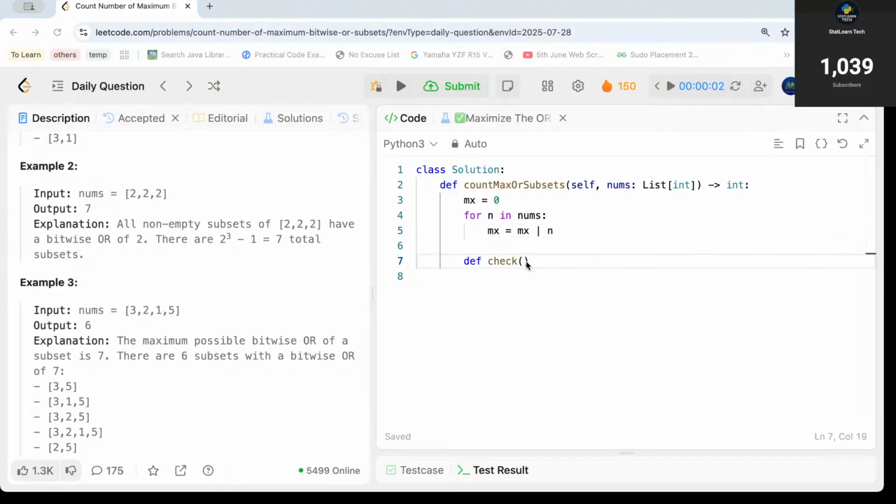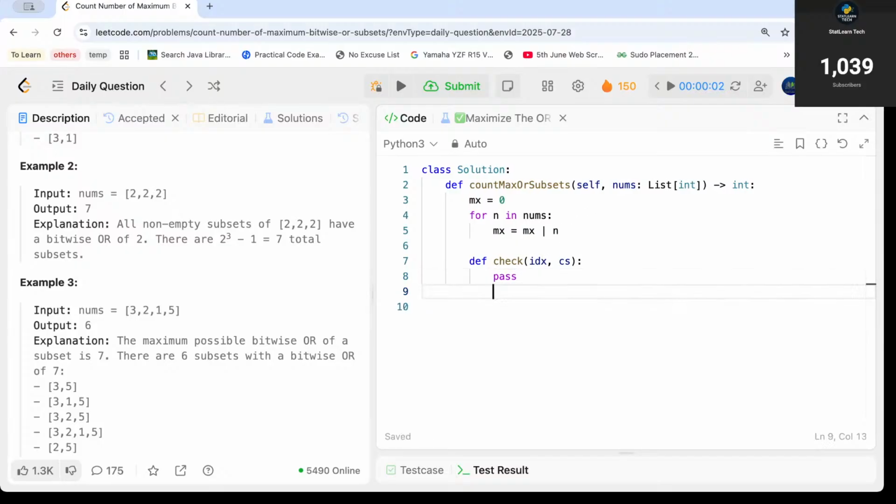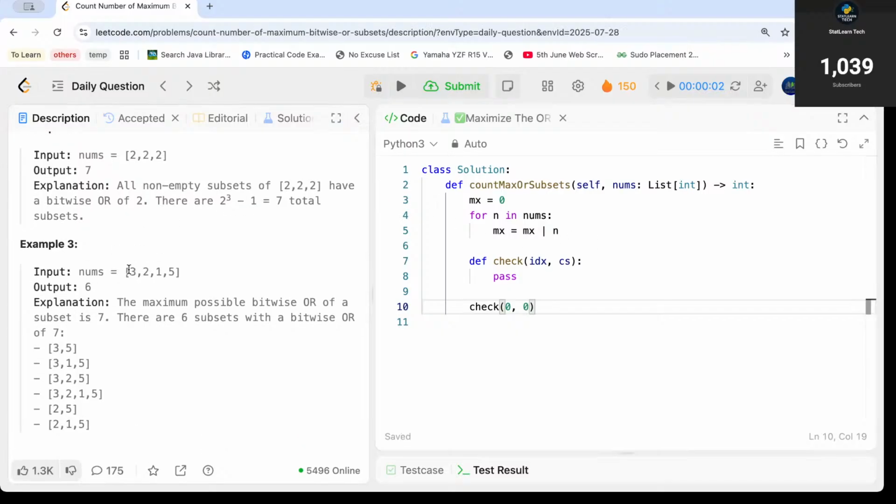All right, it is going to accept two arguments, the index and the current sum. I would say the current bitwise OR. Why the index and why the current sum, both I will tell you. See, the thing is, we need to call this check with my current index 0 and current sum as 0.